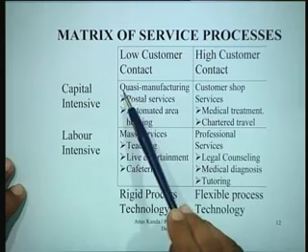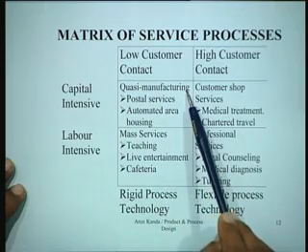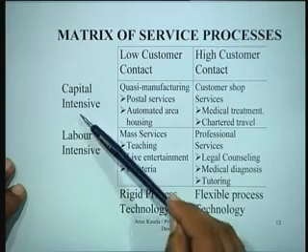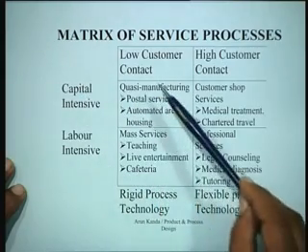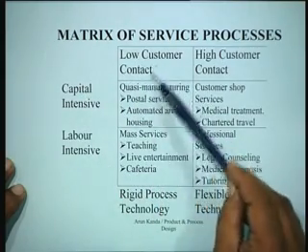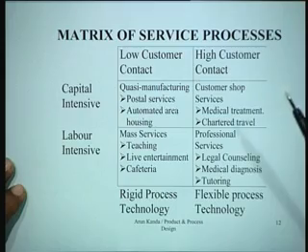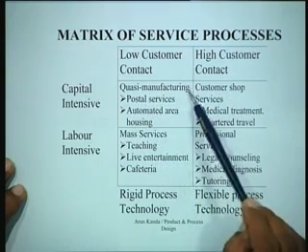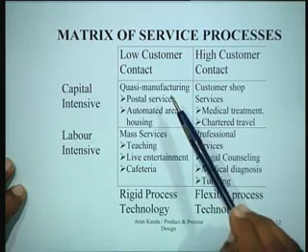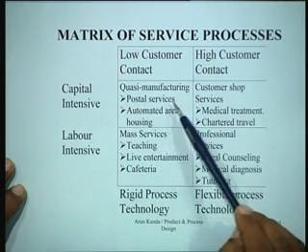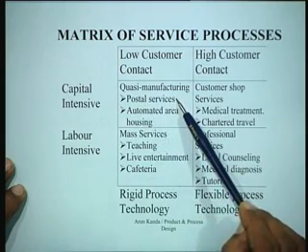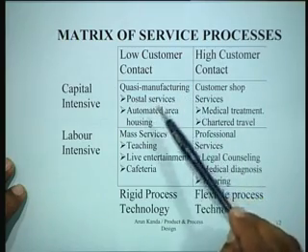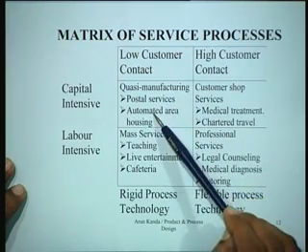So, when you are talking about quasi manufacturing, you are essentially talking about something which is capital intensive and where there is relatively low customer contact. It is something like manufacturing, and examples are typically postal services or even banking services, which are very similar to postal services, automated clearing house.